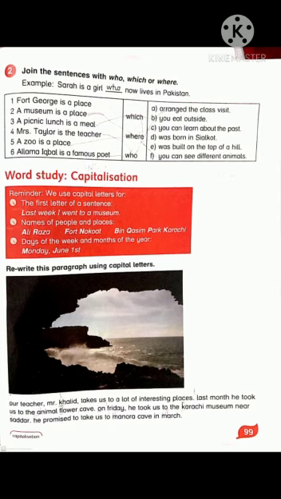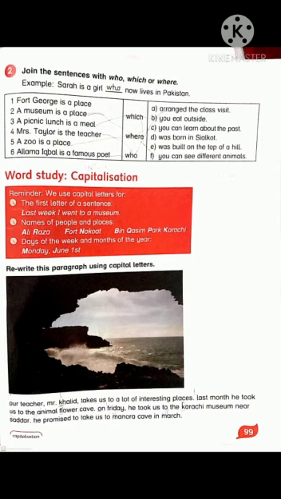The names of people and places, it means the nouns, we will write them with a capital letter. And at number 3 we have days of the week and days and months of the year, which are also written with capital letters. So here we are given one paragraph, and we have to rewrite this paragraph using capital letters.